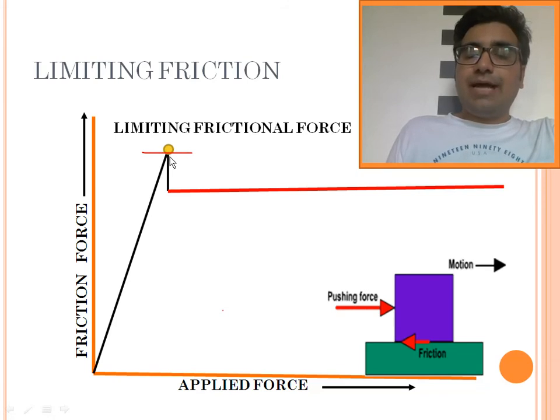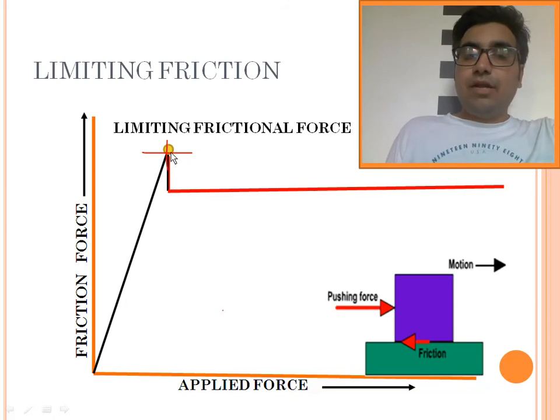As soon as our applied force is greater than the limiting frictional force, the friction force decreases slightly, and then it remains constant. When the friction on the bus is equal to the limiting frictional force, the bus is at rest.